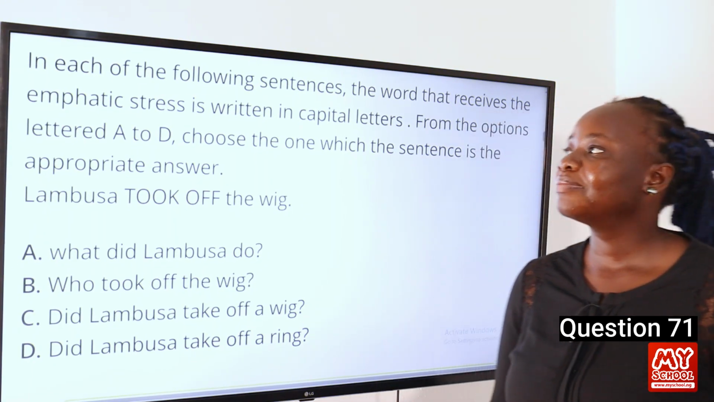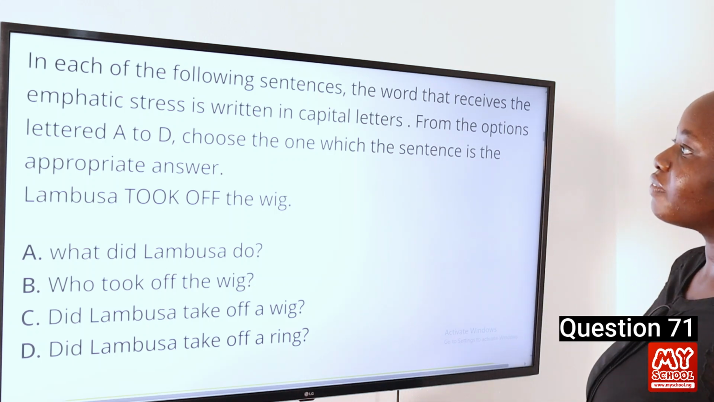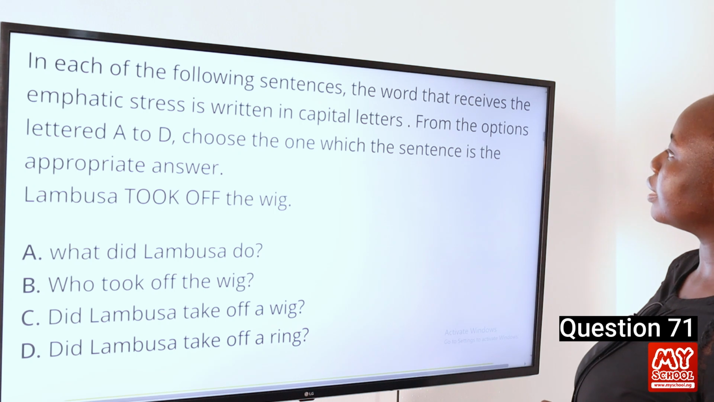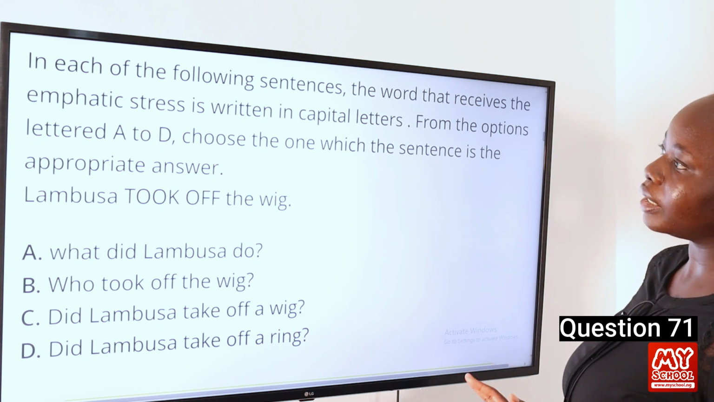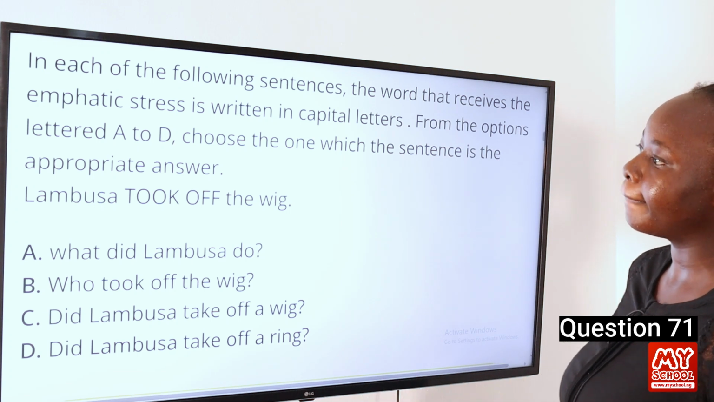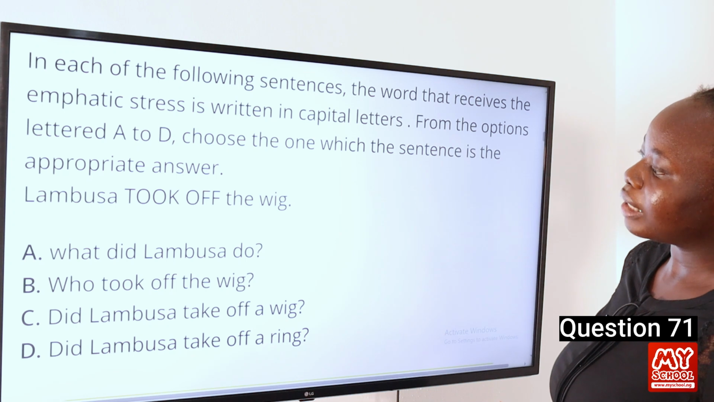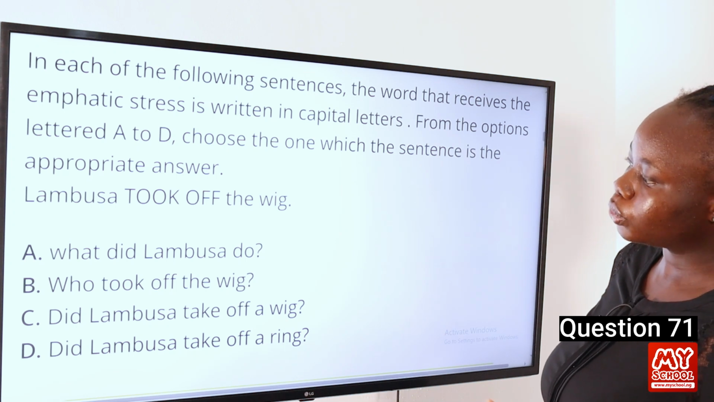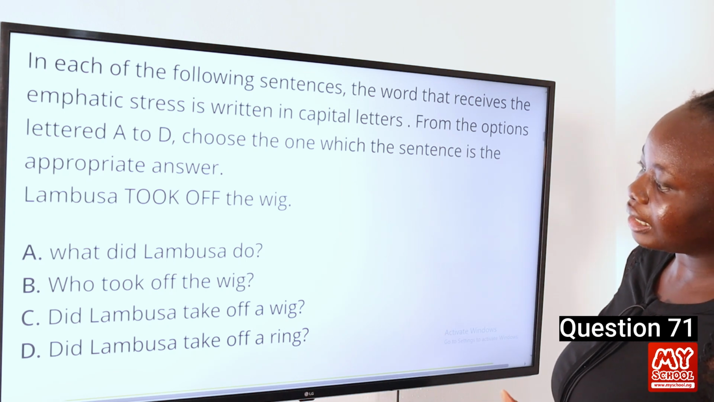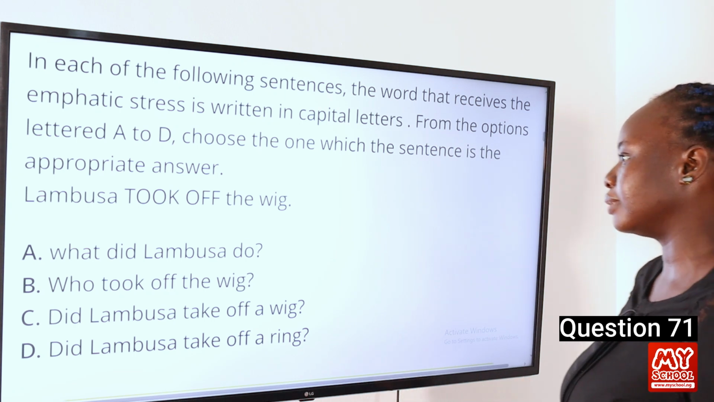Question 71. In each of the following sentences, the word that receives the emphatic stress is written in capital letters. From the options lettered A to D, choose the one for which the sentence is the appropriate answer. Lambusa took off the wig. A. What did Lambusa do? B. Who took off the wig? C. Did Lambusa take off a wig? And D. Did Lambusa take off a ring?